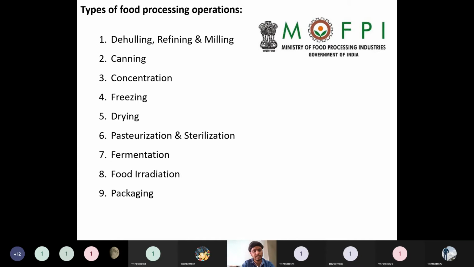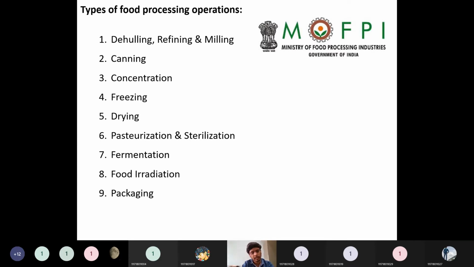Then the next one is fermentation. We have seen fermentation in the earlier units. Fermentation is nothing but the conversion of carbohydrates or sugars using some bacteria or microorganisms. So fermentation is also a popular technique in biogas. We have seen it in ethanol production.